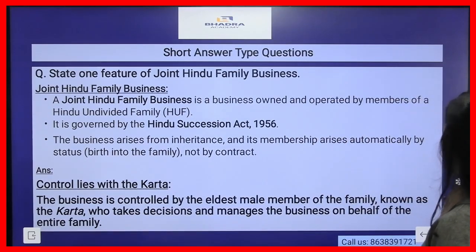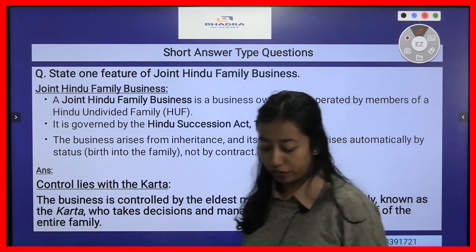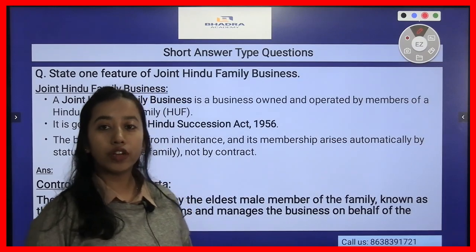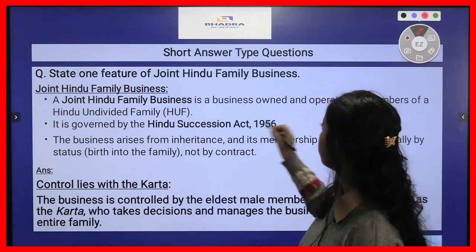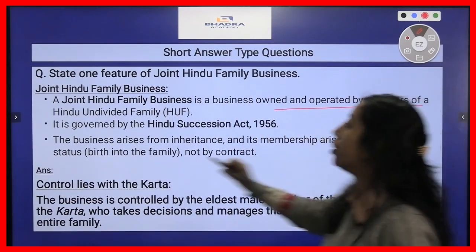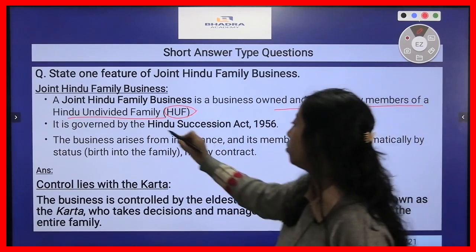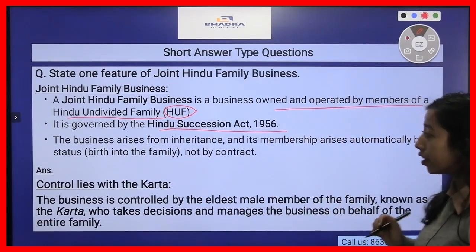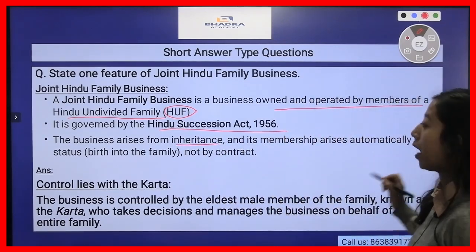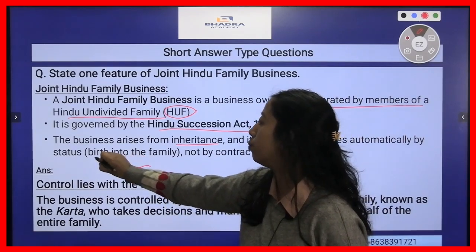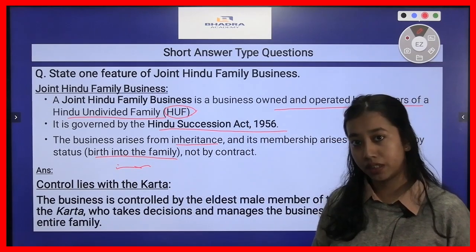The first question that we have here is, state one feature of joint Hindu family business. Before understanding the feature, we will know what is a joint Hindu family business. It is basically a family owned business. It is a business owned and operated by members of a Hindu undivided family, which is also known as HUF. It is governed by the Hindu Succession Act of 1956, and the membership of this business arises from inheritance, that is by birth. When someone is born into a HUF, that person automatically gains the membership of the business.